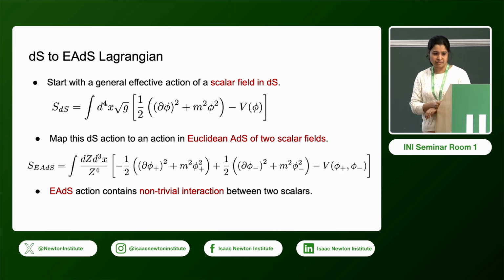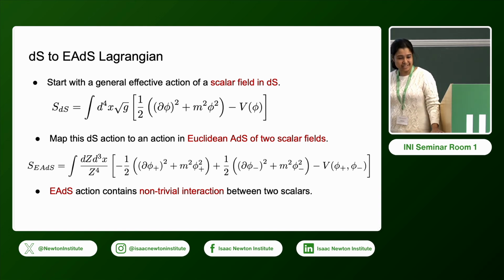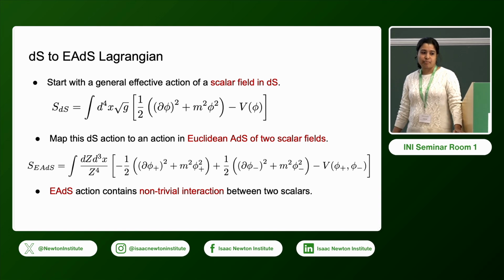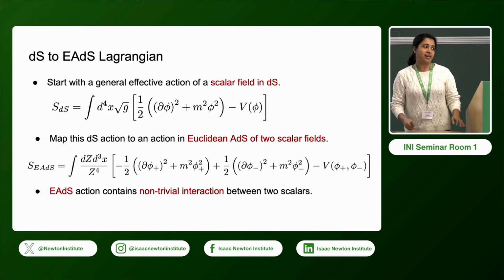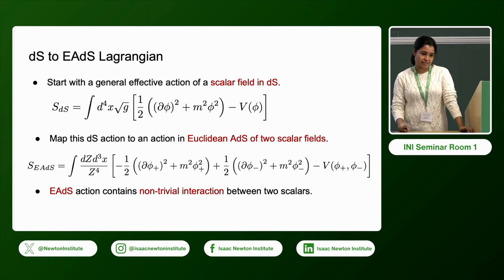So how do you get two scalars, phi plus and phi minus, from the Wick rotation? Ah, okay, I understand your question. I am not exactly sure how they do it. Then how do you know that? Do you check the equation of motion? Yes, they get the same equation of motion. So in the dS case you still use the measure in terms of phi, and in the equivalent AdS you use the measure in terms of phi plus and phi minus, and you get exactly the equivalent equation of motion. Yes, exactly. Thank you.